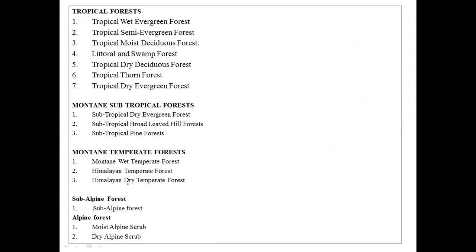Apart from this, this is the one thing. And in the subalpine classification, there is no further classification. Okay, so they have taken only the one same thing, subalpine only. And here they will focus mainly on which species are highly prevalent in the tropical wet evergreen, tropical semi-evergreen, moist deciduous and all those. Okay, so in this one at least try to remember one tree species. That is the one thing they're going to ask.